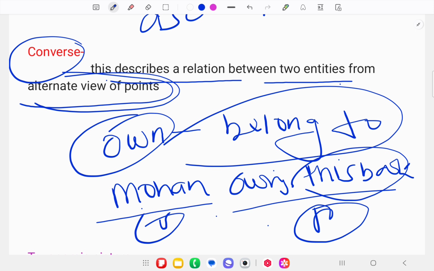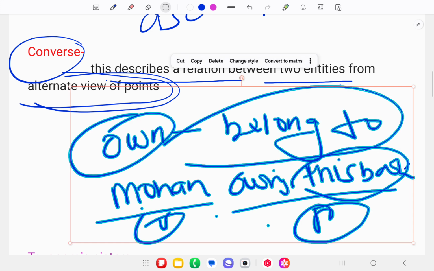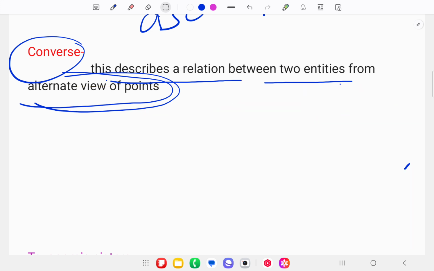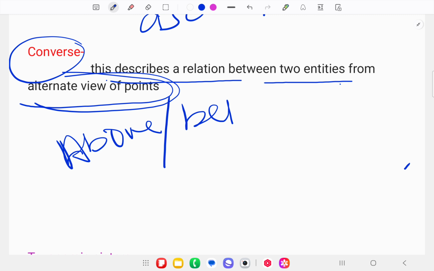Okay. Let's take another example. If I say above, what will be the antonym of above? Above means below. Just look at the example.